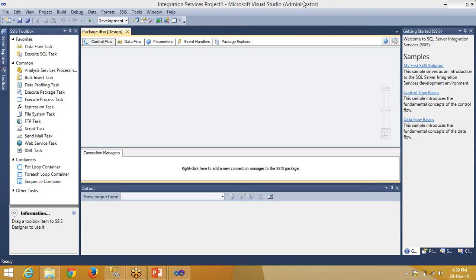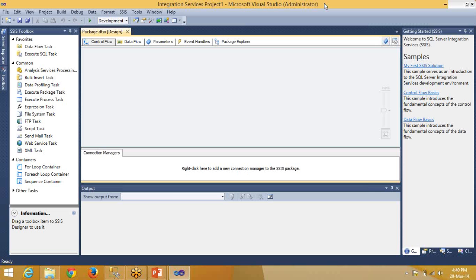Okay. So you do one thing. You frame the task which you have just discussed with me in a steps format, like first step I need to do this, second step I need to do this.